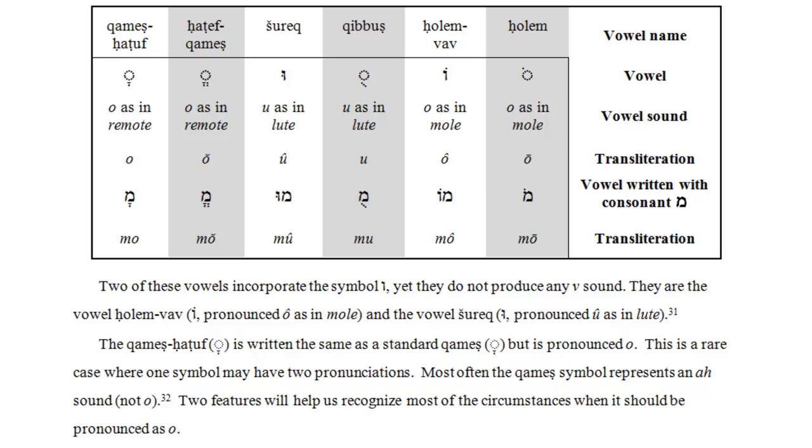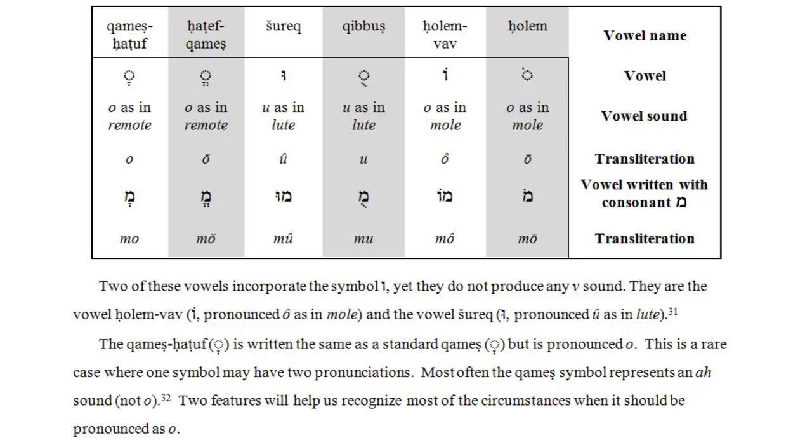Next is the kibbutz. This is a cluster of 3 dots arranged diagonally below the consonant. This will produce an oo sound as in the English word lute. If preceded by the consonant mem, the resulting syllable is mu.